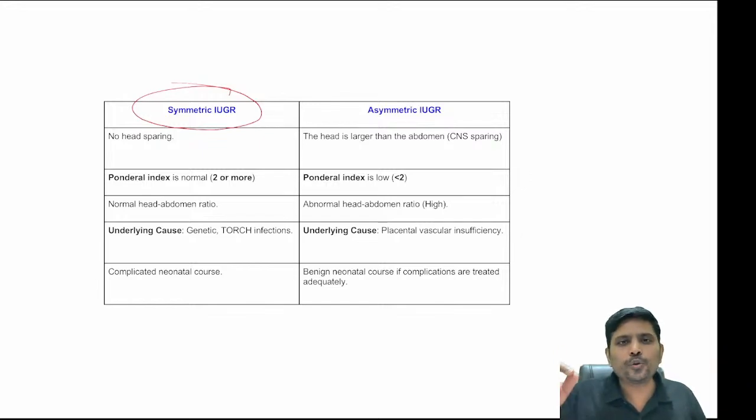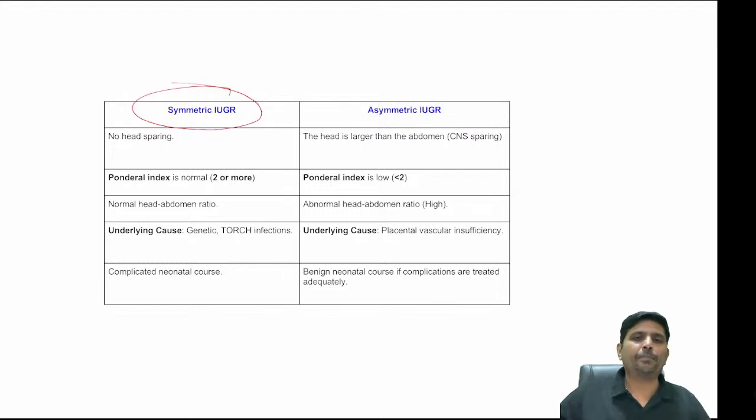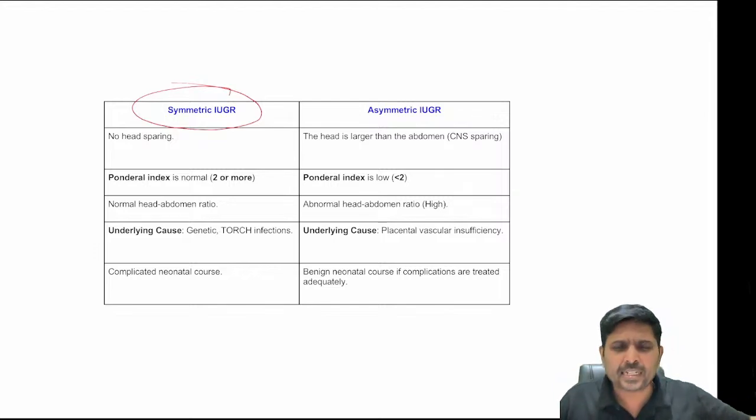The majority can be due to TORCH infection. It can be maternal toxoplasmosis, syphilis, rubella, cytomegalovirus, herpes, so many things. So symmetrical IUGR means it can be either TORCH infection or aneuploidies. What are aneuploidies? It can be Down syndrome, Patau syndrome, or Edwards syndrome. Symmetrical IUGR means the child is not going to catch up on weight and height even after birth, because the child is already infected, or already has some chromosomal anomaly.